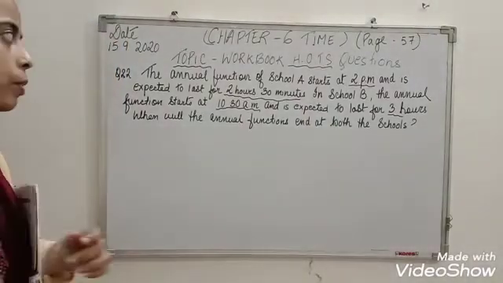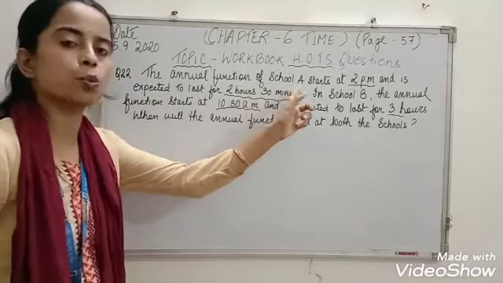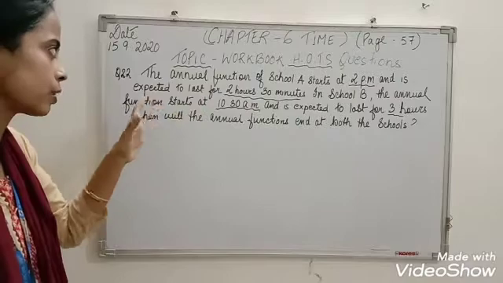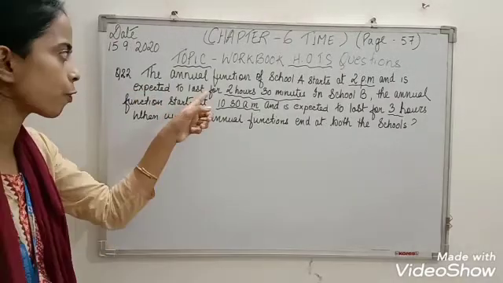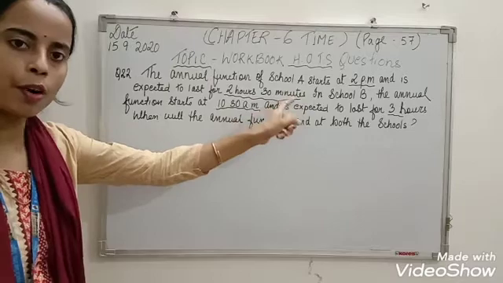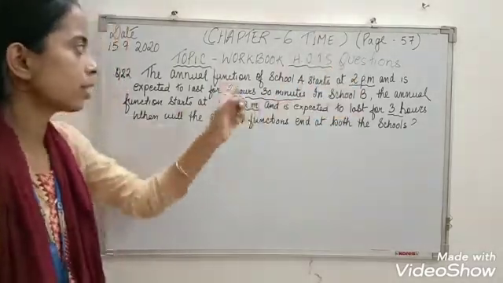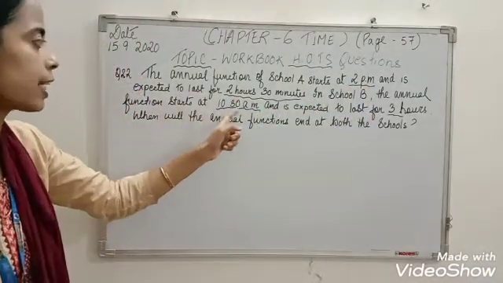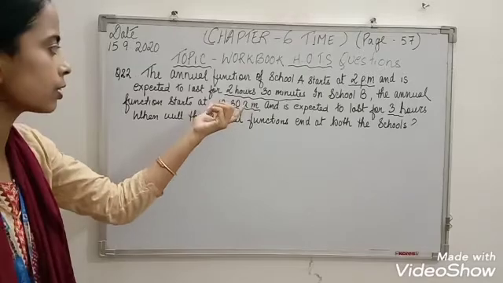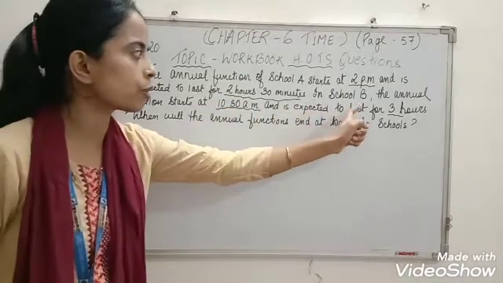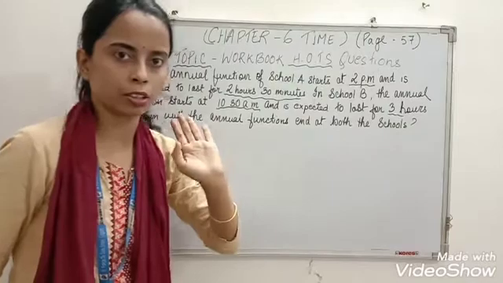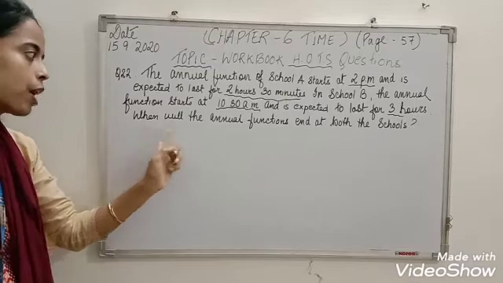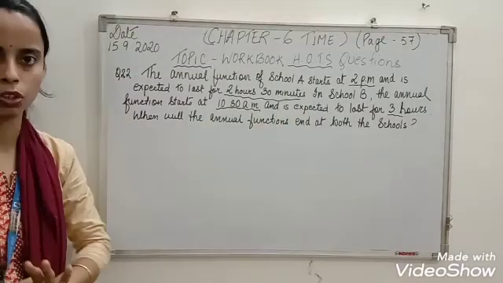So two schools are given. The annual function of school A starts at 2 p.m. and is expected to last, that means the function will continue for 2 hours 30 minutes. So start time, duration. In school B, same. The annual function starts at 10:30 a.m. in the morning. This is the starting time. And it is expected to last for 3 hours. Duration is 3 hours. Now the question is asking, when will the annual function end at both the schools?